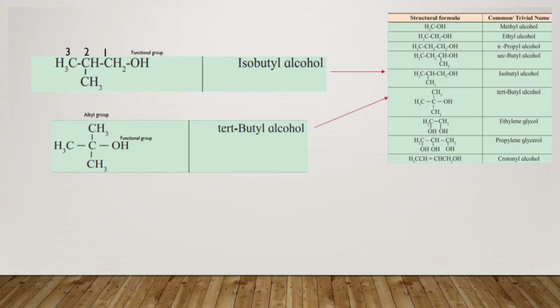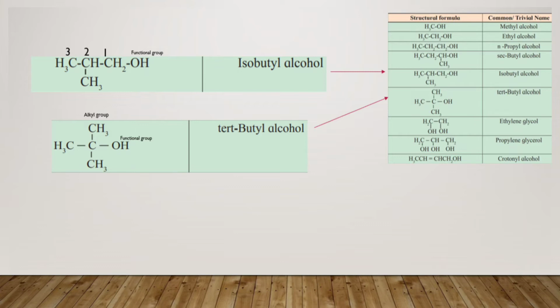In the same way, move to the next compound. The next compound you have is CH2, CH, CH2, and all the 3 carbons here are attached to 3 functional groups, that is the OH group. Here the name of this compound is propylene glycerol.